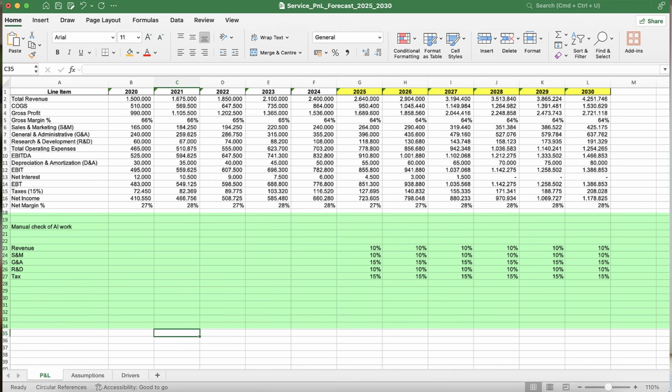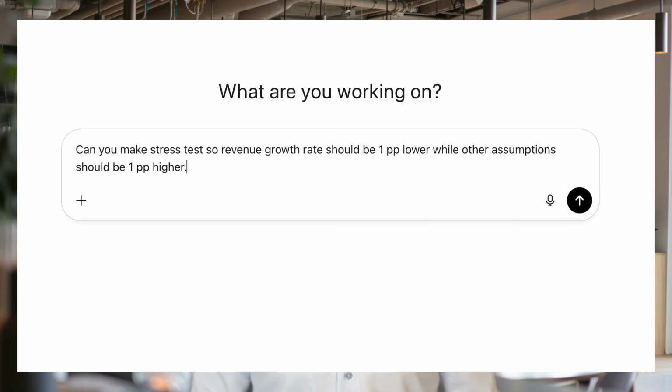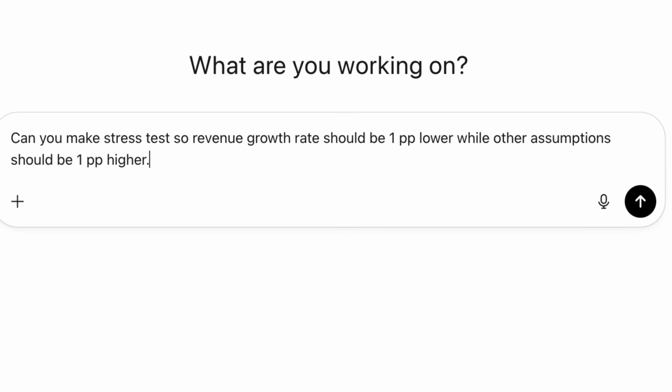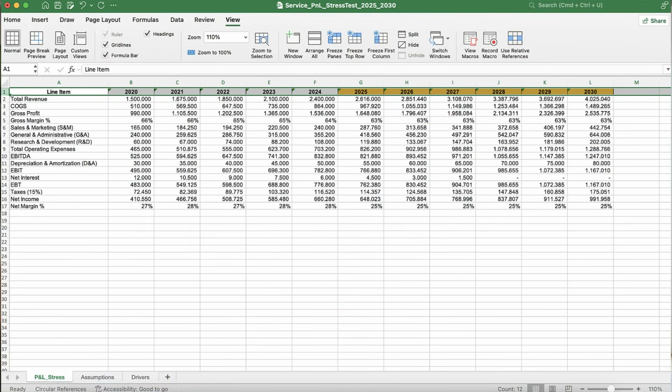Let's move on to the challenges. Now I want it to run a stress test, so I give a prompt to apply pessimistic assumptions about growth and cost behavior. Here's what I get. And finally, I ask it to present the stress test results graphically.